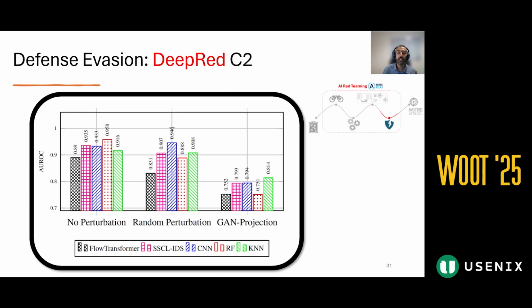Finally, we demonstrate the effectiveness of our GAN-generated traffic in evading detection. Unlike random perturbation, the adversarial traffic crafted by DeepRed introduces significantly more challenges for the targeted ML-NIDS. It leads to a notable drop in AUROC, with reduction ranging from 10% to 22%, clearly showing the impact of our approach on evasion performance.